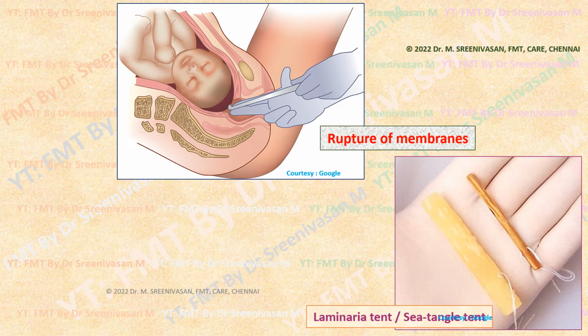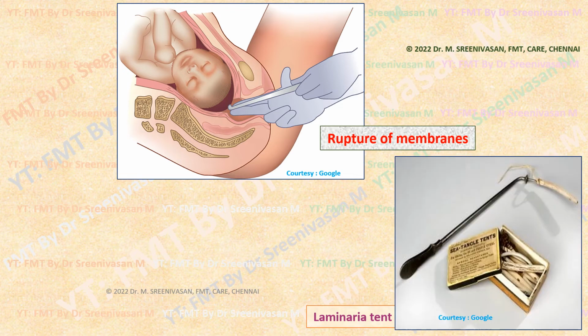These laminaria tents are available in various diameters, generally around 5 to 10 centimeters in length and 0.5 to 1 centimeter in diameter, and it is placed inside the cervix. This tent absorbs water from the cervix, so that it gradually swells up as it is retained in the cervix for some hours.